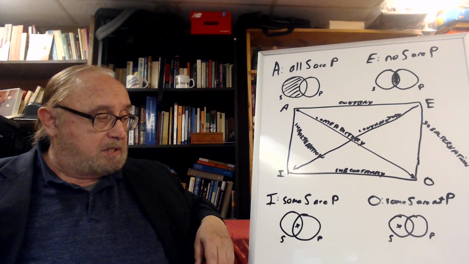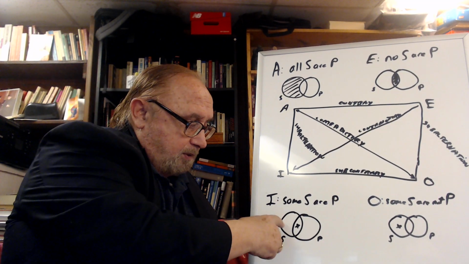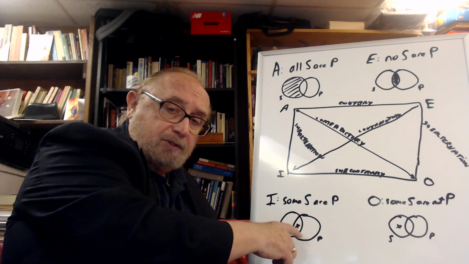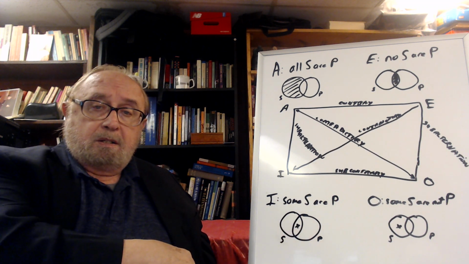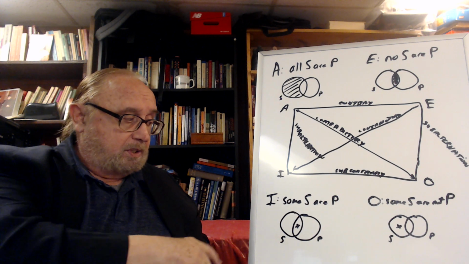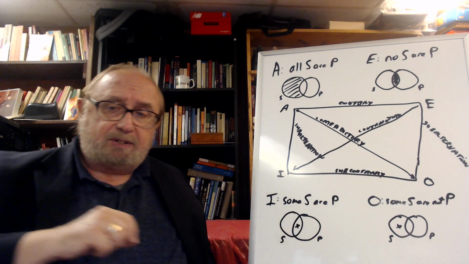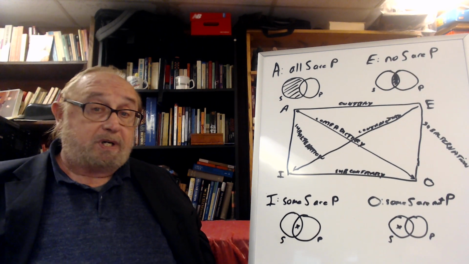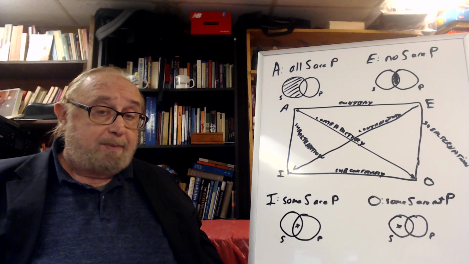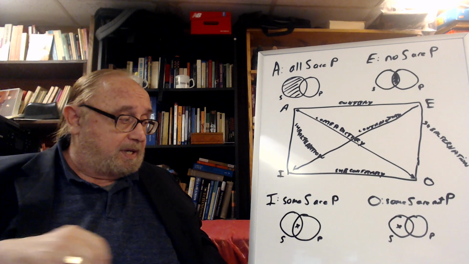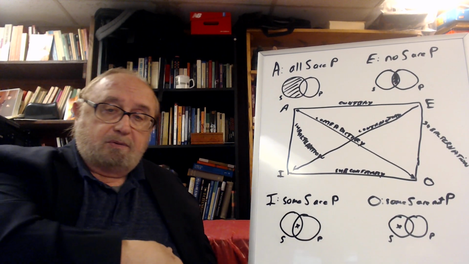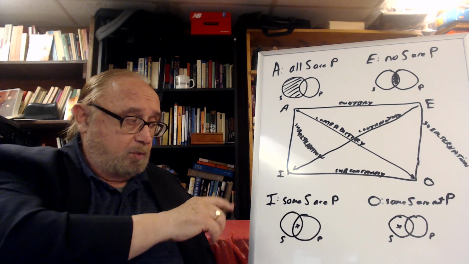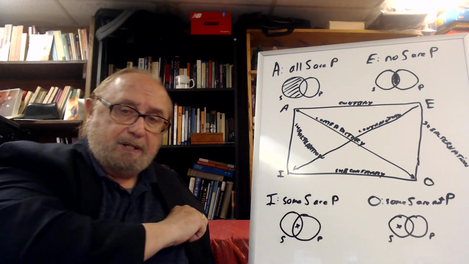So the subject S is dogs, the predicate is things that are black, and the X here indicates that there are some dogs, meaning there's at least one dog which has black hair. There could be many more. It doesn't say anything about the other dogs who are not there. It just says there's at least one dog which is in the P class,